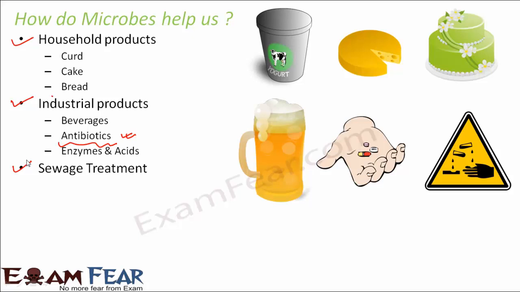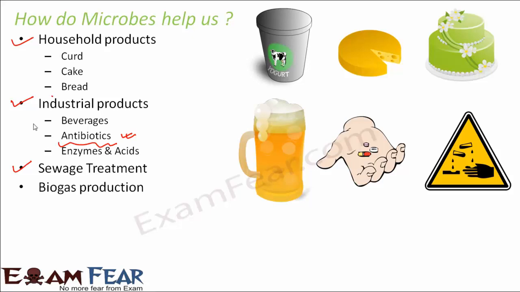This is basically sewage treatment, and in the process of converting more toxic substances into less toxic substances, microbes play a major role. Now we are not going to discuss sewage treatment in detail right now, but if you want to understand it, you can refer to the video lessons of class 12th biology or class 11th biology, where I have explained sewage treatment in detail.